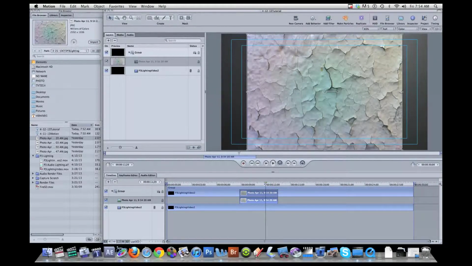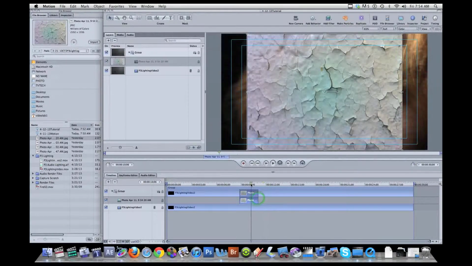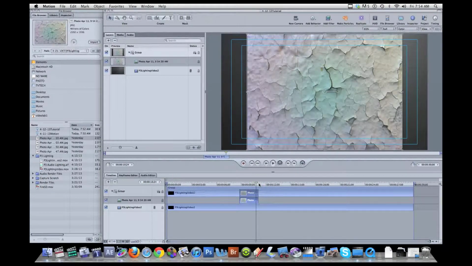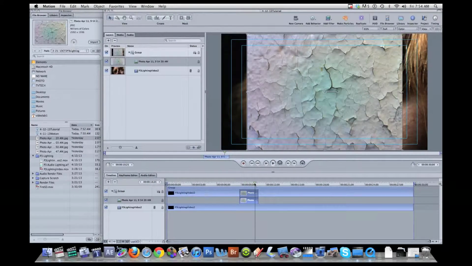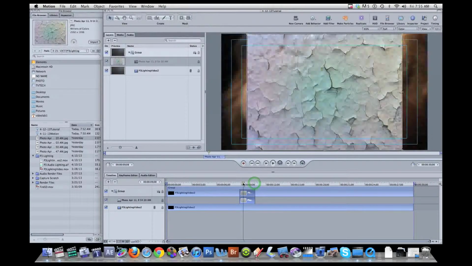But I want to be able to see this, so I'm going to trim this back and see where this happens. So I want to go to the very first frame of the drop in the background. There's my out point. Actually, there's one more back. So this will stay on the screen.